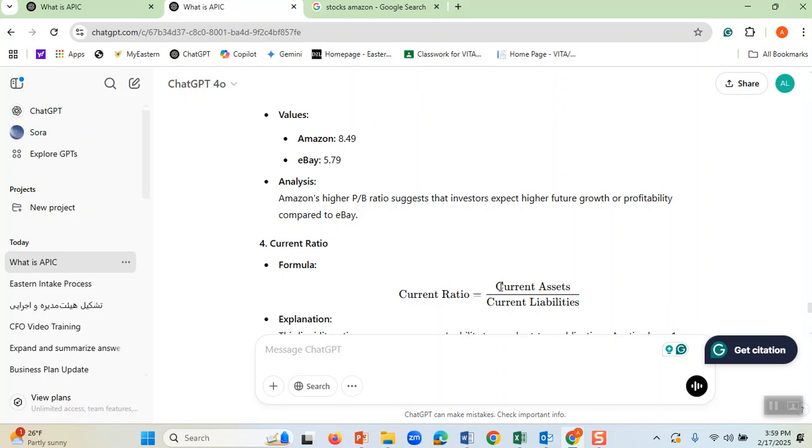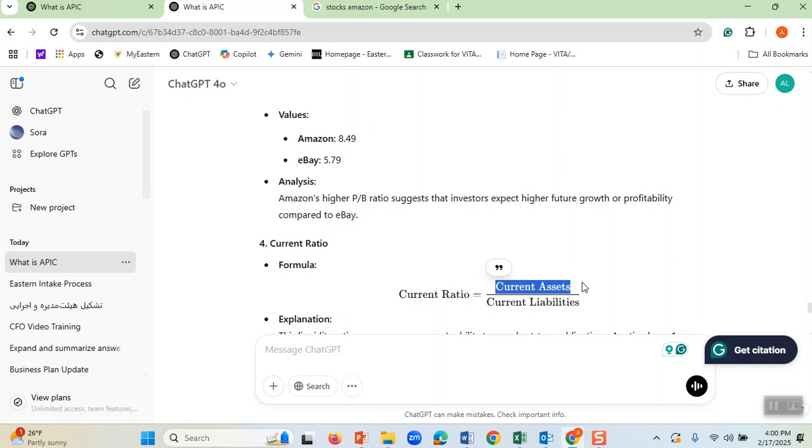And then there is another one, which is called current ratios. We already talked about assets and liabilities. When we say current, that means these are the assets that are readily available. Imagine Amazon has a lot of cash in the bank and has a lot of buildings. Current assets are the ones that are readily available; Amazon can quickly convert them to cash. Cash is the best one because anytime Amazon needs cash to pay for the employees, it might not be able to instantly go and sell its building to pay off its loan or to pay the salaries of the employees.